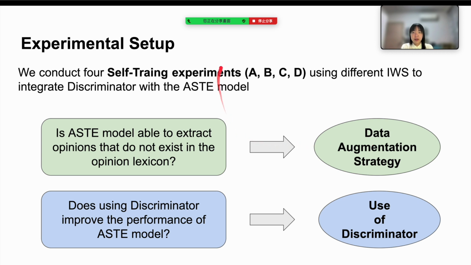We designed 4 experiments, self-train A, B, C, D. They implement IWS in different ways. We aim to explore 2 questions through experiments. Is the AST model able to extract opinions that do not exist in the opinion lexicon? And does using the discriminator improve the performance of the AST model? These two questions correspond to two experimental setups: data augmentation strategy and use of discriminator.